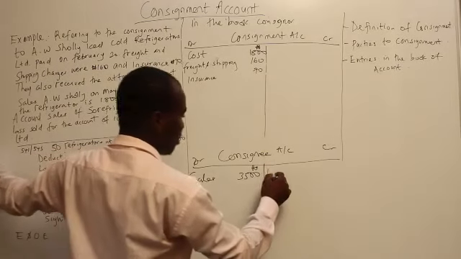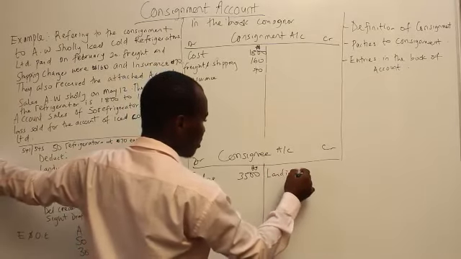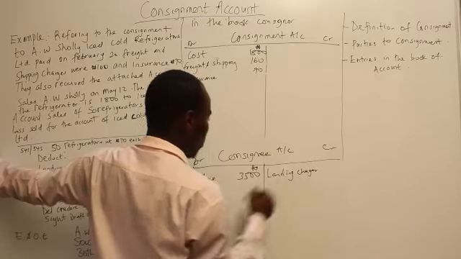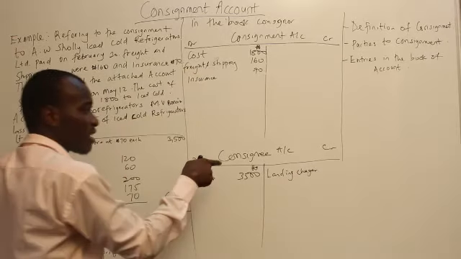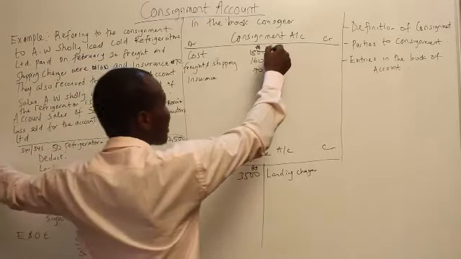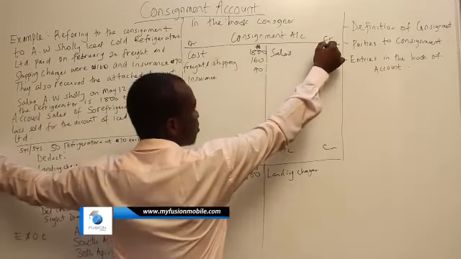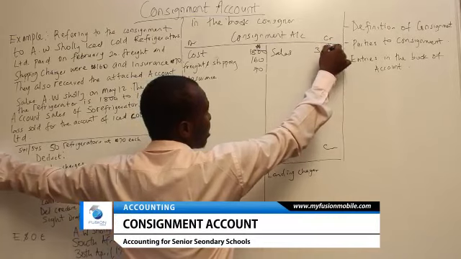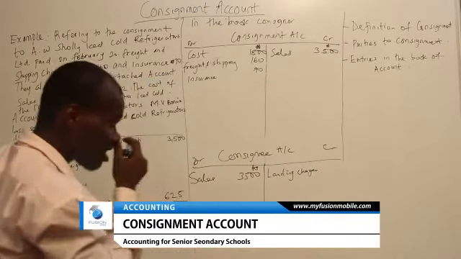He paid landing charges. So we are going to debit the consignee account with the amount of sales, which is 3,500 naira, and credit the consignment account with sales of 3,500 naira. Now the next thing is landing charges.